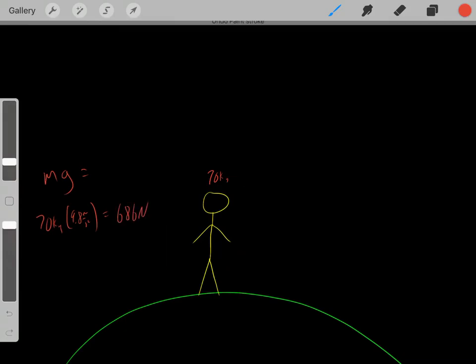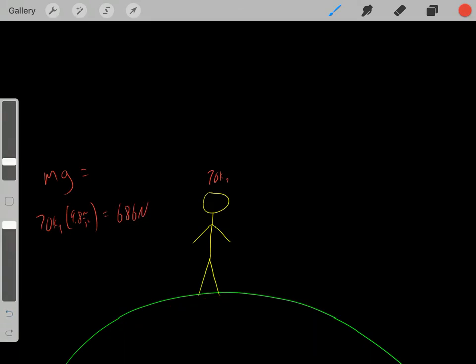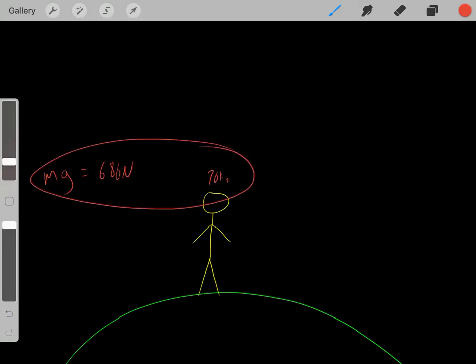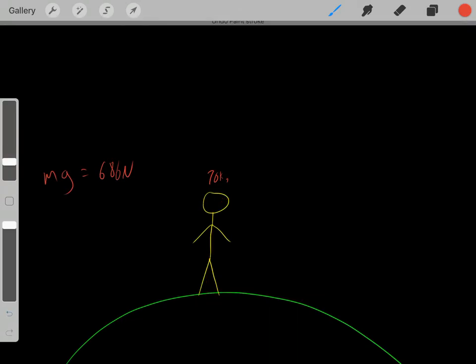So we know that's the force of gravity that this person feels. They constantly feel that force of gravity downward towards the earth, and the magnitude of that force is 686 newtons. We've probably seen this simplified equation, and then we can solve for that gravitational force it feels. However, where do we get that acceleration of 9.8 meters per second squared? Where does that come from? And how do we know this is true? And what's another way we can show the force of gravity that this person feels towards the earth?